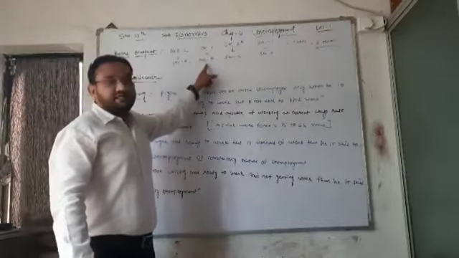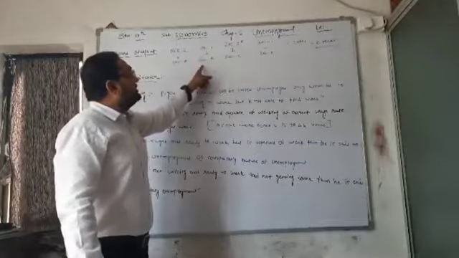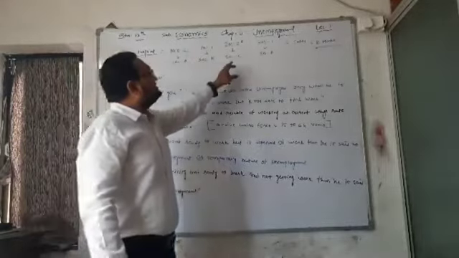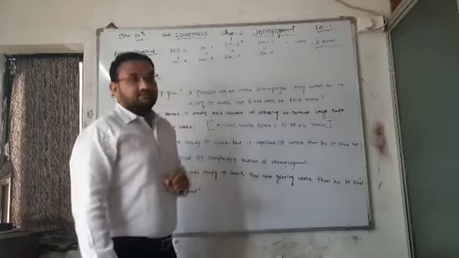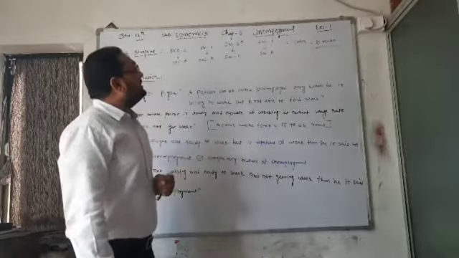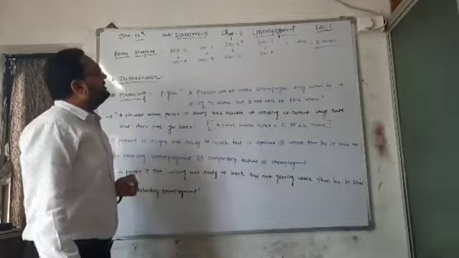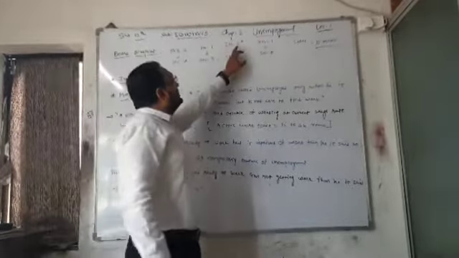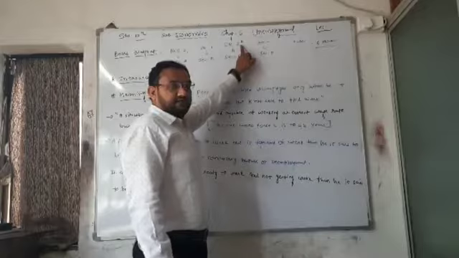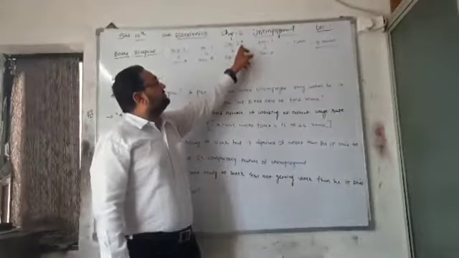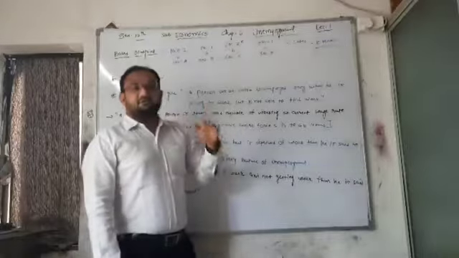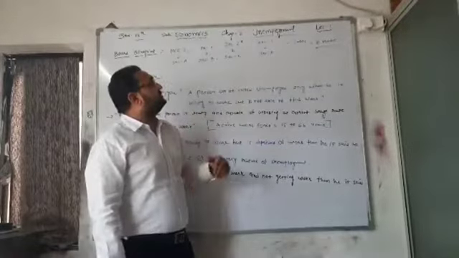In section B, that is in 1 mark, there will be 1 question. In section C, that is in 2 marks, we are having 2 questions, with internal options in one of them. Here in 2 marks, 2 questions means in 1 question we will be having an internal option, and 1 question will be as it is, asked as a compulsory question.